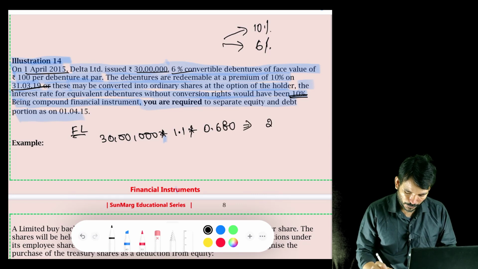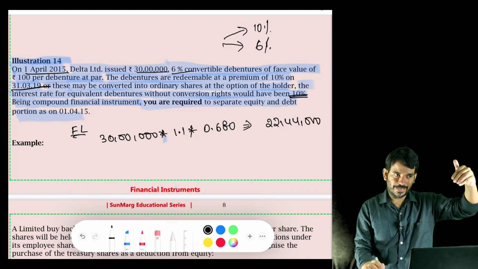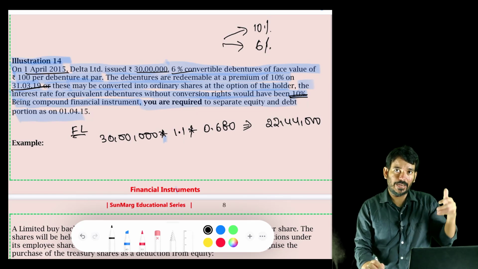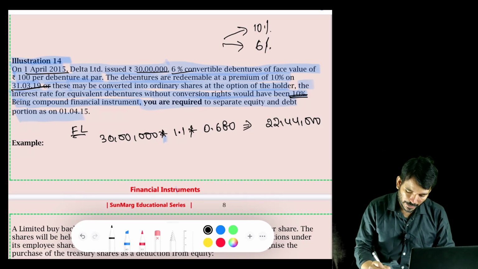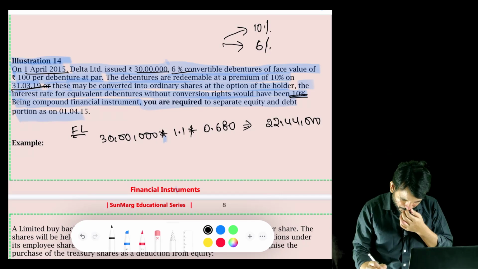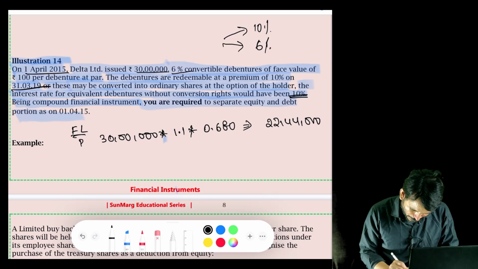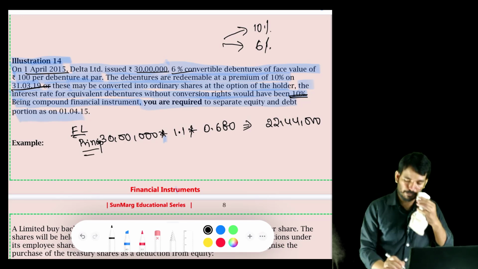It will come to 22,44,000. What I have done, whatever the amount I'm going to pay him at the end of the 4th year, including premium, I'm discounting that at the existing market rate as of now, the 0th year. So I'm getting 22,44,000. This is the principal portion.